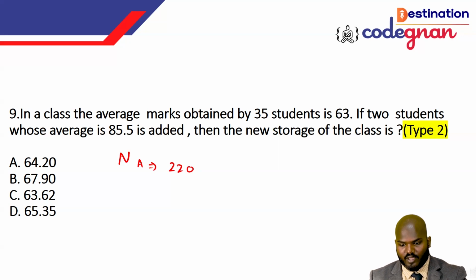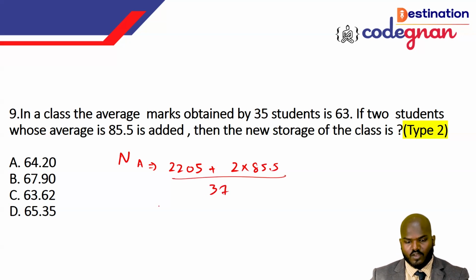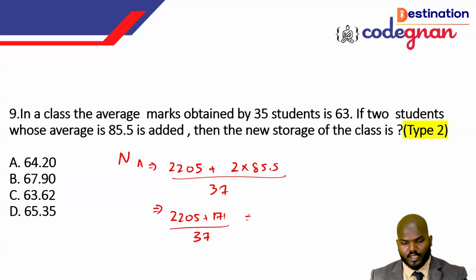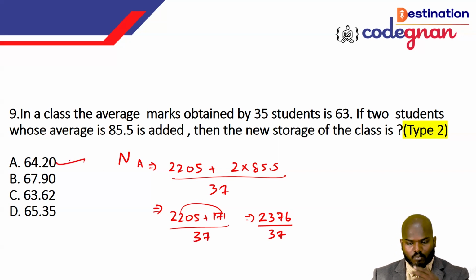If you multiply 35 by 63, it will give you the value 2205, plus the new students, 2 people are coming, right? Their average is equal to 85.5. You divide by 35 plus 2, that is 37, so 2205 plus, if you add this one, we get 171 over 37. Adding this gives 2376 over 37. If you make the division over here, it will give you the value 64.21, which is the exact value we will get here. So this is the thing we just want to deal with here in this place.